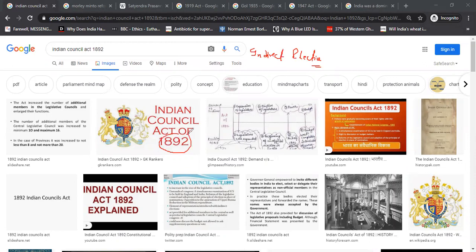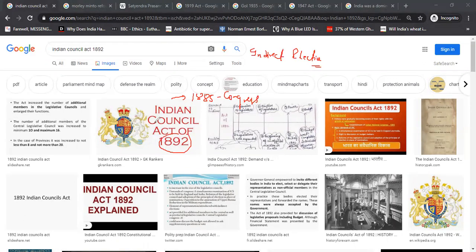1892. What else happened? There was limited power of discussion. See why: 1885, Congress came into existence. So now there was too much pressure. So in 1892, although it was like a carrot and stick policy, they gave certain powers. You can discuss the budget, but you will not ask supplementary questions. You will not vote on it. You can just discuss the budget. So 1892, this happened, right?